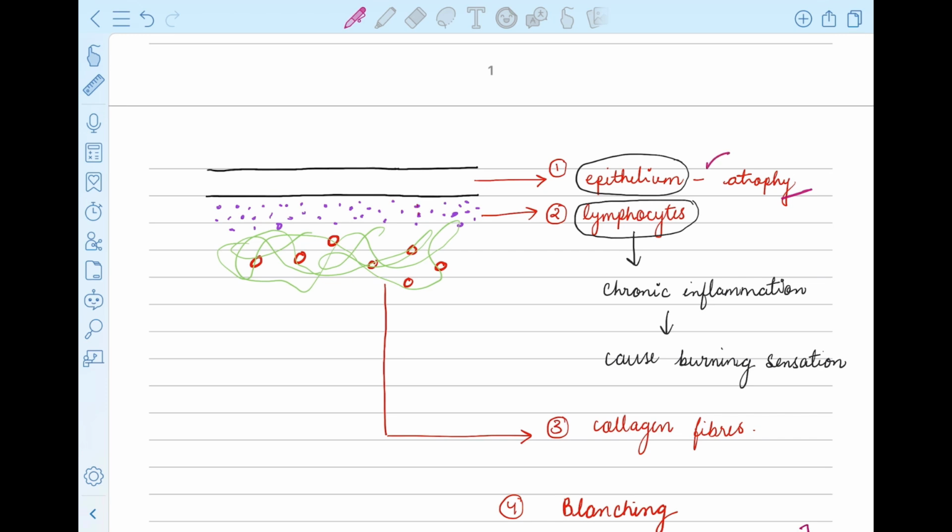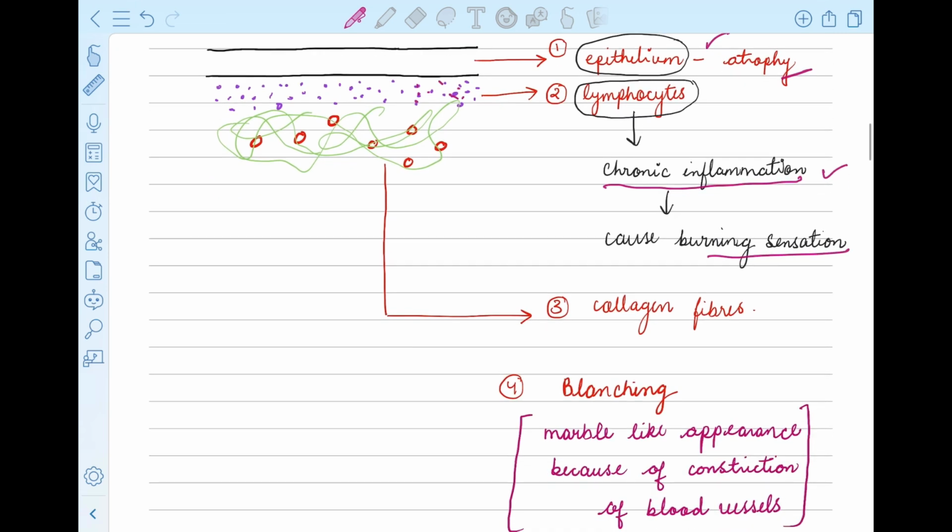Now these purple colored dot structures are the lymphocytes. These lymphocytes cause chronic inflammation, and they cause burning sensation in the patient. Now these green colored structures are the fibrous bands, the collagen bands.